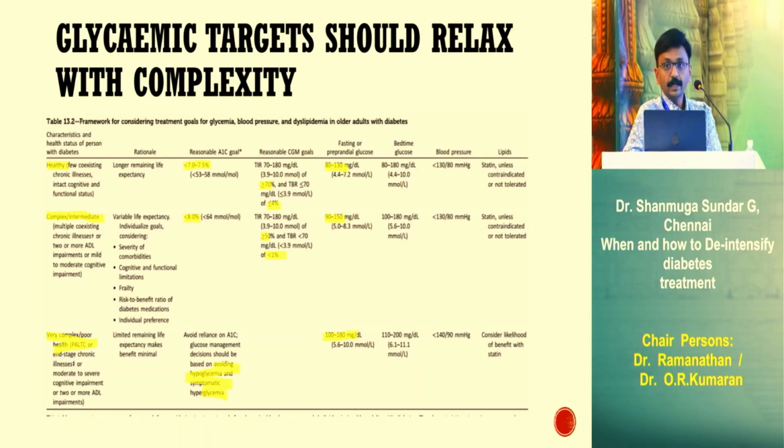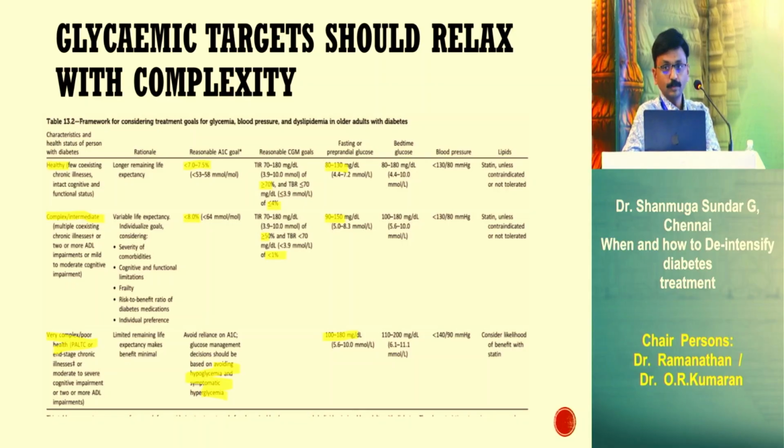In vulnerable patients, again, the important thing is don't rely on HbA1c. We are not going to achieve anything by achieving an HbA1c of 7, 8 or 9. The main thing is avoid hypoglycemia. At the same time, the patient should not have hyperglycemic symptoms also. So it's better to keep it below 180. So again, we don't have a standard cutoff for the CGM.